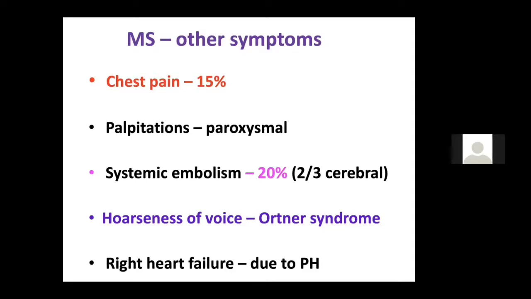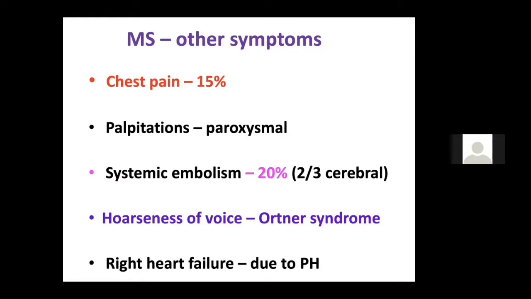Rarely the chest pain can be due to the coronary emboli, or the chest pain can be due to the associated aortic valve disease. So always think that the patient may have associated aortic valve involvement, because as such chest pain is not common in mitral stenosis. So the patient may have aortic stenosis. You should first think that. Rare things like coronary emboli you should think in the end, but things like pulmonary artery hypertension you can think if the patient has chest pain, because the dilated pulmonary artery can compress the left main, which can cause chest pain. But more commonly, RVH, right ventricular hypertrophy, due to supply demand mismatch, can cause chest pain.